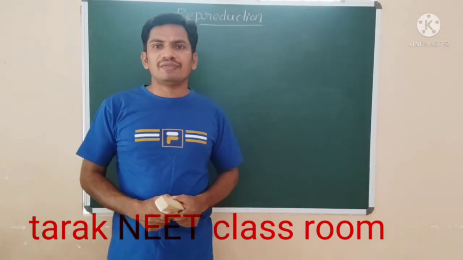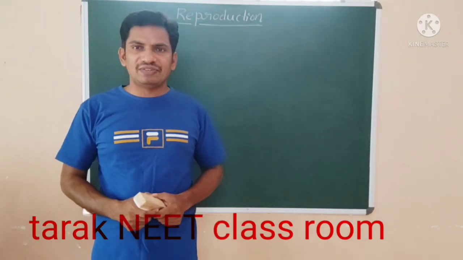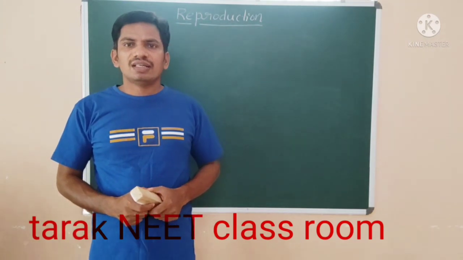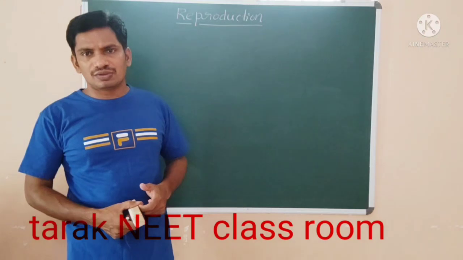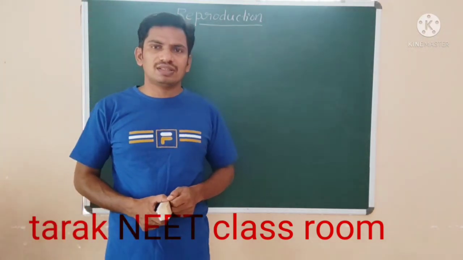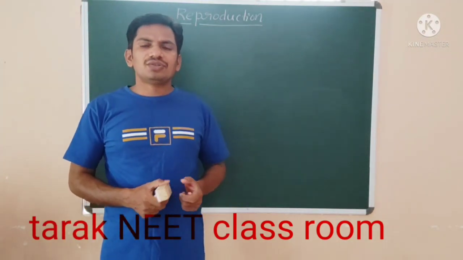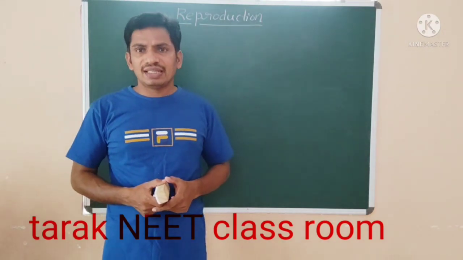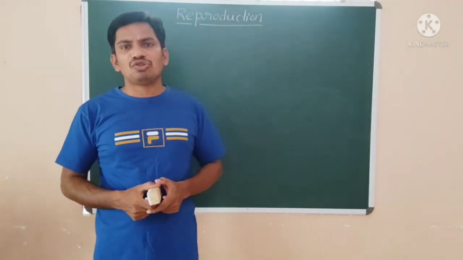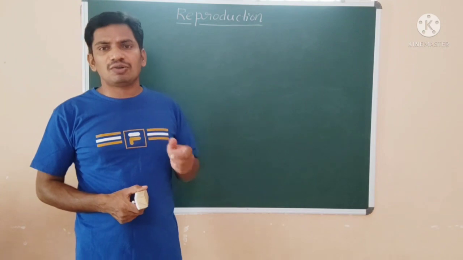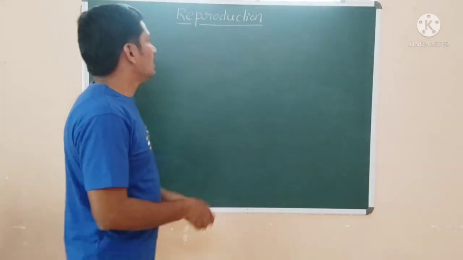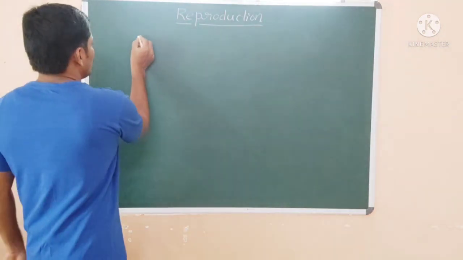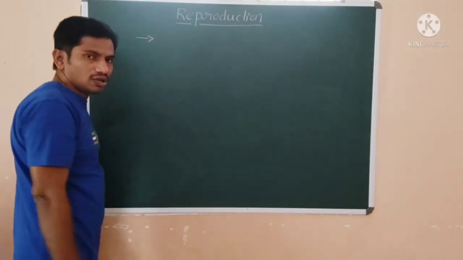Reproduction is one of the fundamental properties of organisms. Organisms have to reproduce their own kind of young ones, or else they cannot continue their race. The species needs to continue. Reproduction has to be done among the organisms. Here, first, we are going to talk about human reproduction.